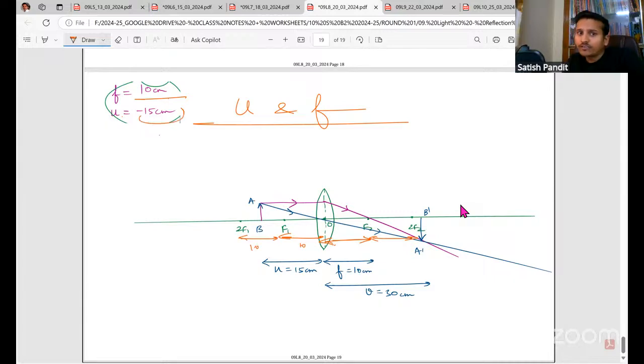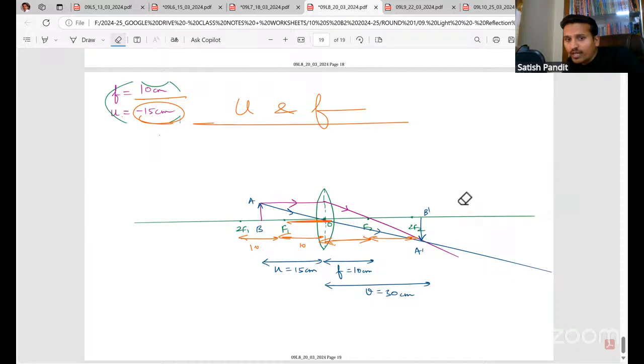Where is the object, 15? So it is less than 20, right? So 15 will lie where? This is 10. Half of 10 is 5. So exactly here it will lie, exactly the middle point here. Okay. This is how you locate the object. And once you locate the object, you can easily proceed.